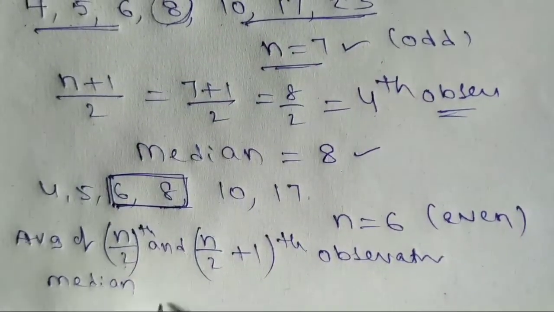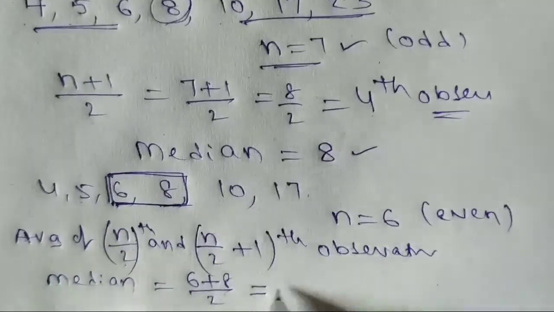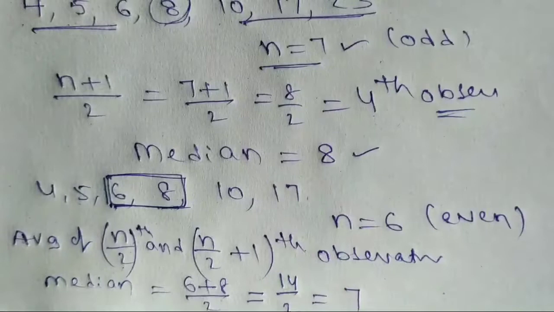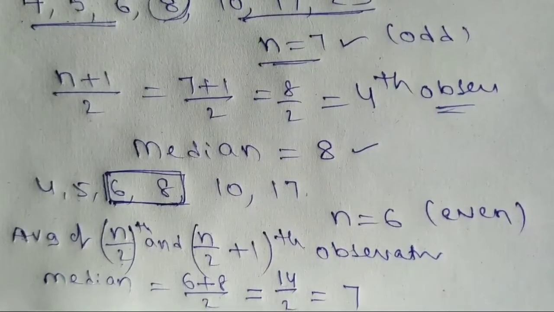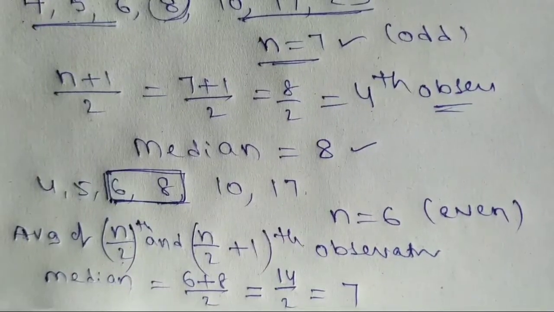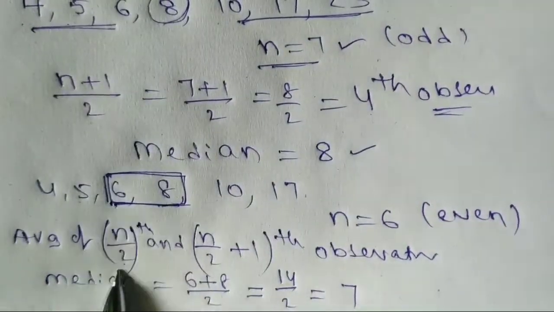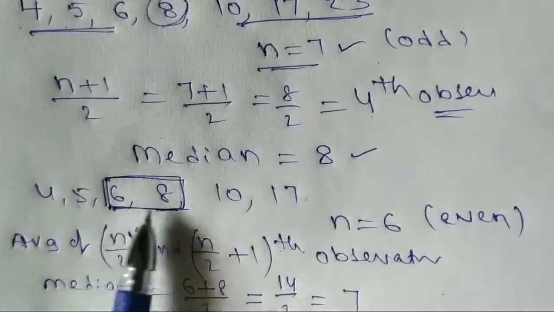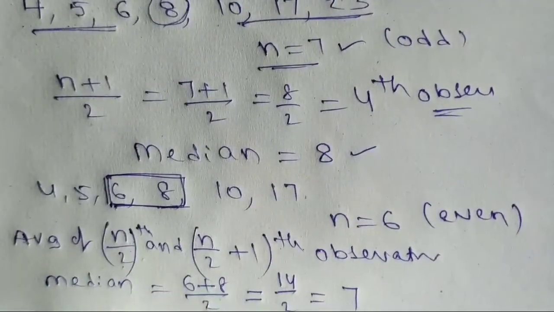Median is 6 plus 8 by 2. 6 plus 8 is 14, and 14 by 2 gives 7, which is the median of the data. Here even is different, odd is different. For odd, we have the n plus 1 by 2 formula. For even, it means the average of the n by 2 and n by 2 plus 1th observations. Their mean is 6 plus 8 by 2, that is 14 by 2, equal to 7.